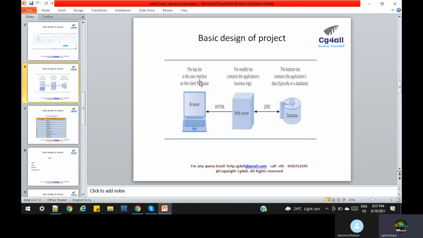When we give the request, it goes to the middle layer. In the middle layer are the logics. Let us consider a three-layer architecture, where at the top we have the three layers.